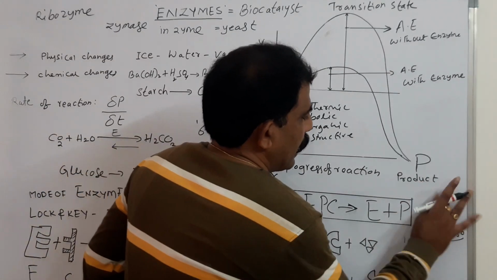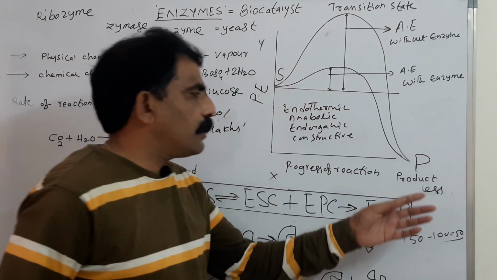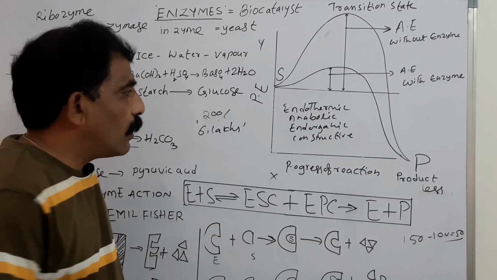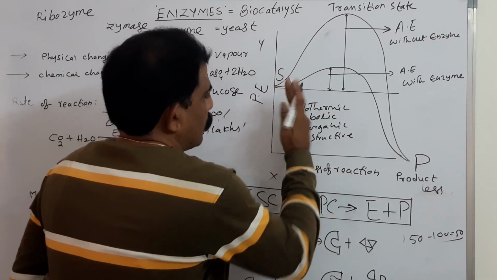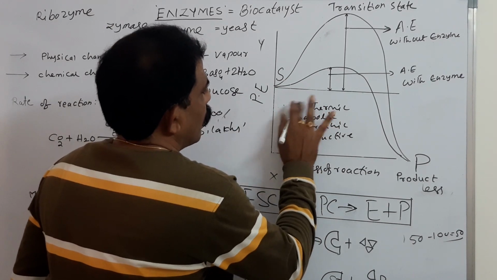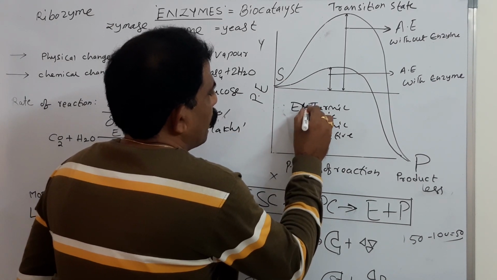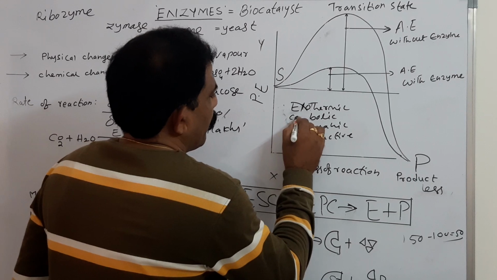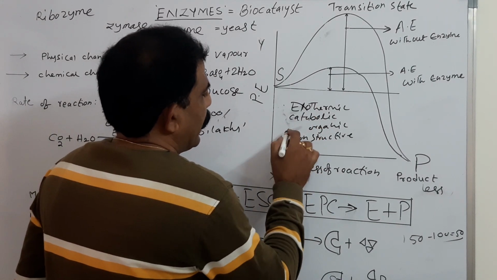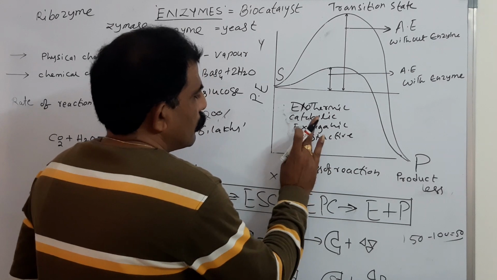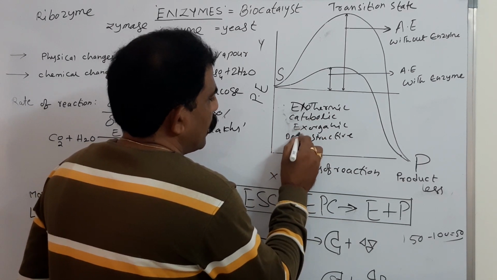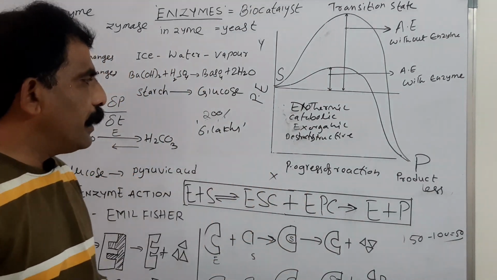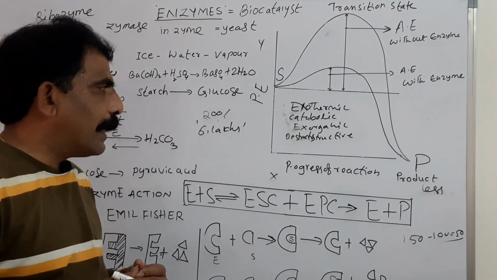Like that, if the potential energy content of the product is less than the substrate molecule, then that is called an exothermic reaction. Exothermic, because energy is released, or that is called a catabolic reaction, or the same is called an exergonic reaction, and it is called a destructive reaction. Exothermic, catabolic, exergonic, and destructive.